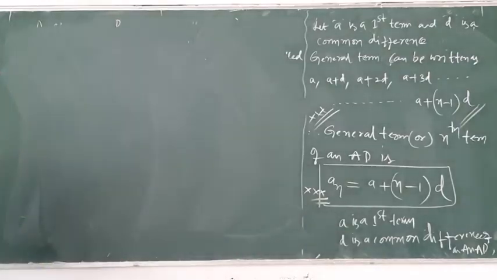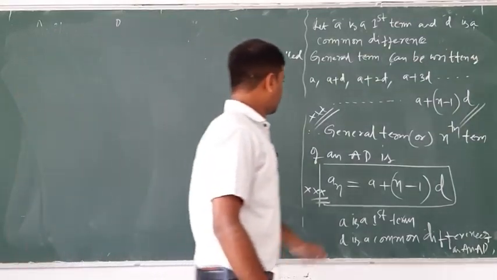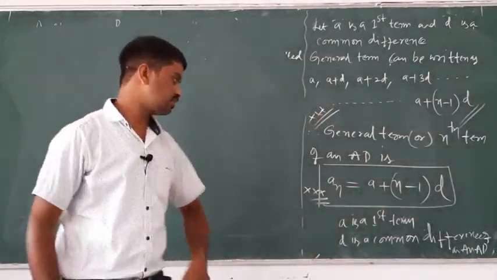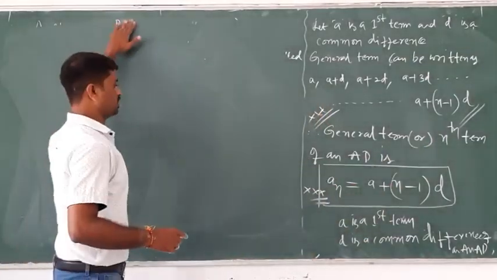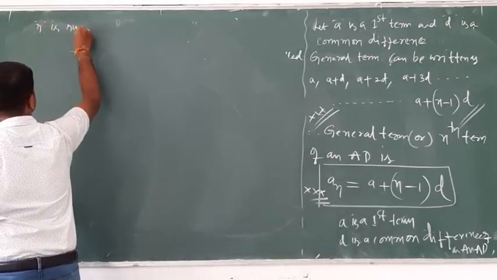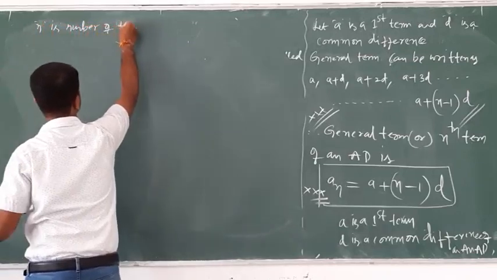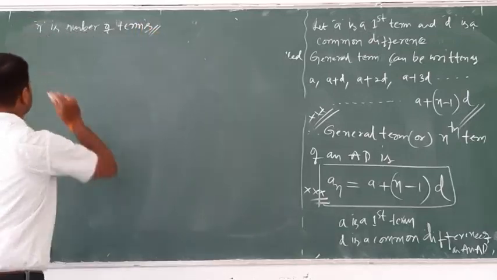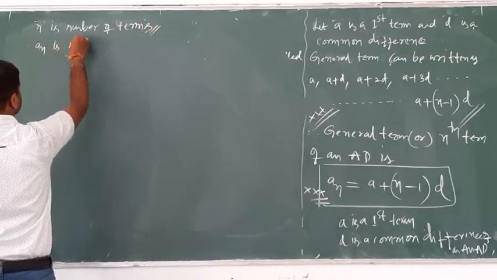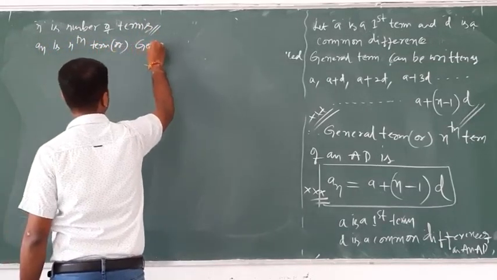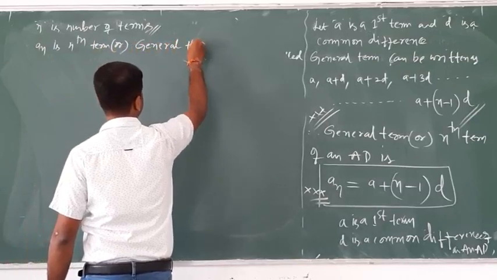The general nth term of an AP is an is equal to a plus n minus 1 into d, where d is the common difference of an AP, n is the number of terms, and an is the nth term or general term of an AP.